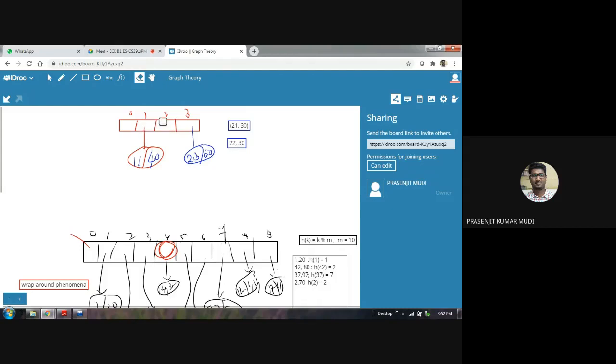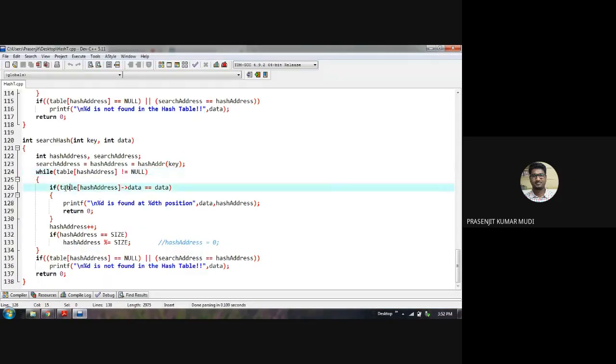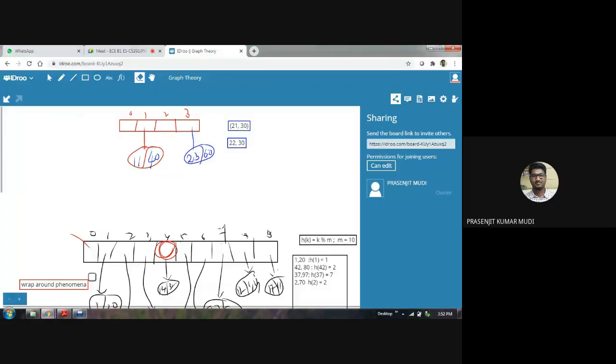So you have to go for the next pointer. What we are doing is comparing the data given by the user with the data already present in the table at the hash address.